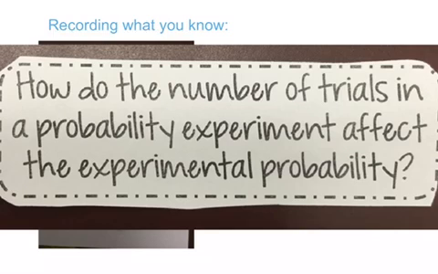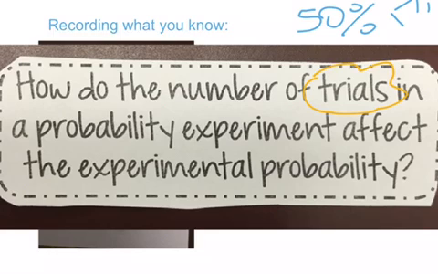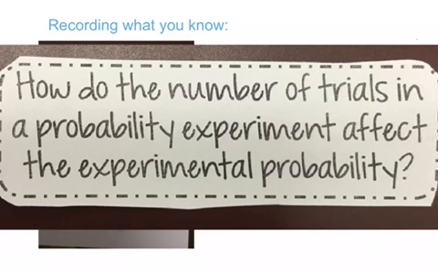So if you remember when we talked about flipping heads and tails, the number of trials are how many times you've flipped them. So we expect, because of the number of outcomes, to get a 50-50 shot of heads and a 50-50 shot of tails. When you only did it 10 times, you probably weren't balanced 50-50. When you got closer to 50 times, you probably got closer. So how does the number of trials we do, whether we do it 5 times, 10 times, 400 times, affect how close our experimental probability is to our theoretical probability? Once you have that note complete, there is a page from your workbooks that you'll be given to do some practice with this stuff. Good work, guys.